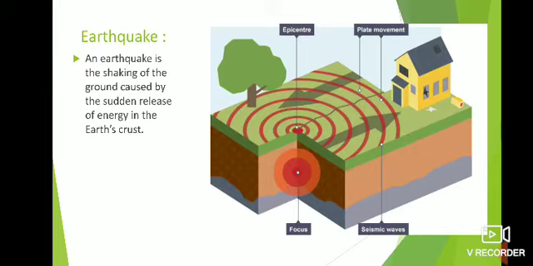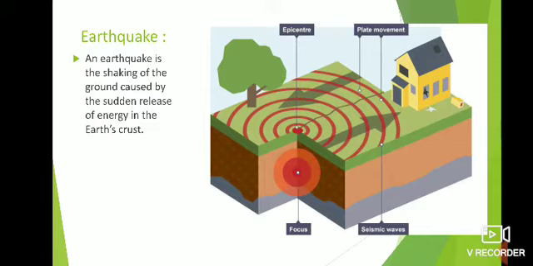Now, earthquake. We have to see the earthquake basically. So what is an earthquake? An earthquake is the shaking of the ground because of the sudden release of energy in the earth crust. Means the sudden energy released from the earth crust caused the shaking of the ground. That is known as an earthquake. You might have experienced it in your life in previous years, and an earthquake leads to destruction on a very huge scale.